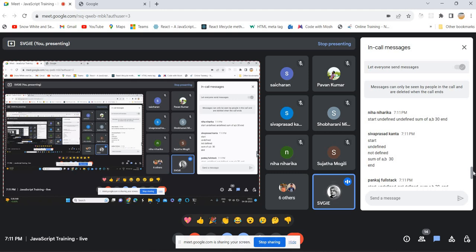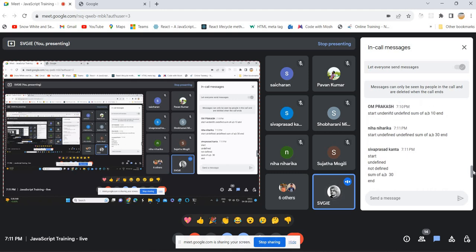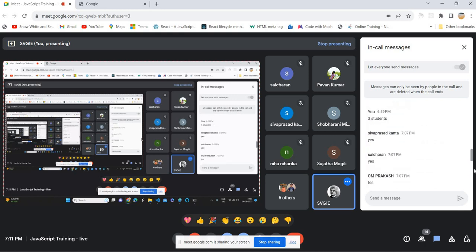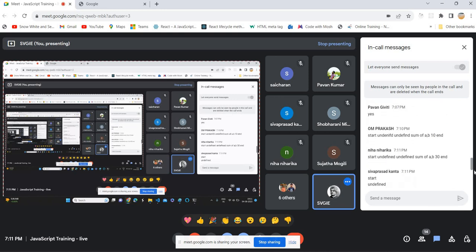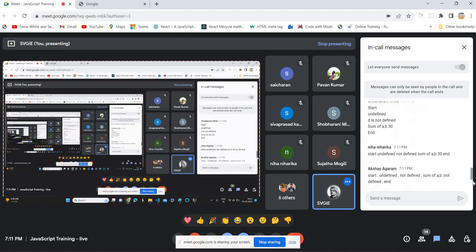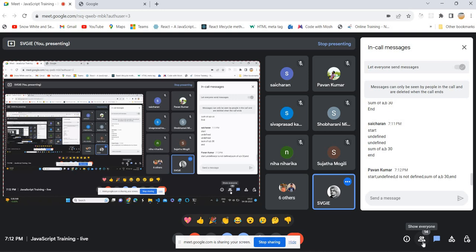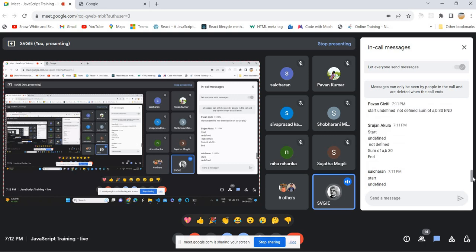Start undefined, not defined, sum of a comma b 30 and start undefined. Niharika said start undefined, undefined, sum of a comma b 30 and start undefined, undefined. How many of you have given the answers? 1, 2, 3, 4, 5, 6, 7, 8, 9, 10. Okay, 10 members. What about the remaining 3 people? Just give me your answer quickly. Sai Charan has given start undefined, undefined. Pawan Kumar said start undefined, D is not defined.